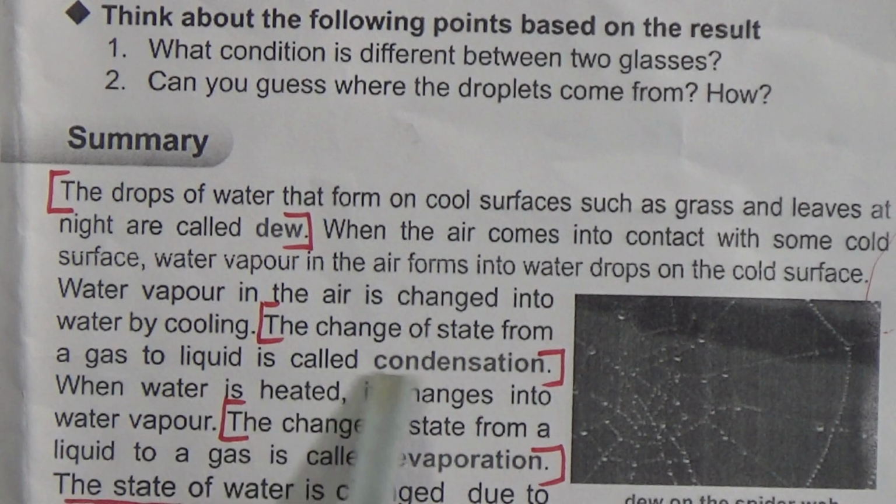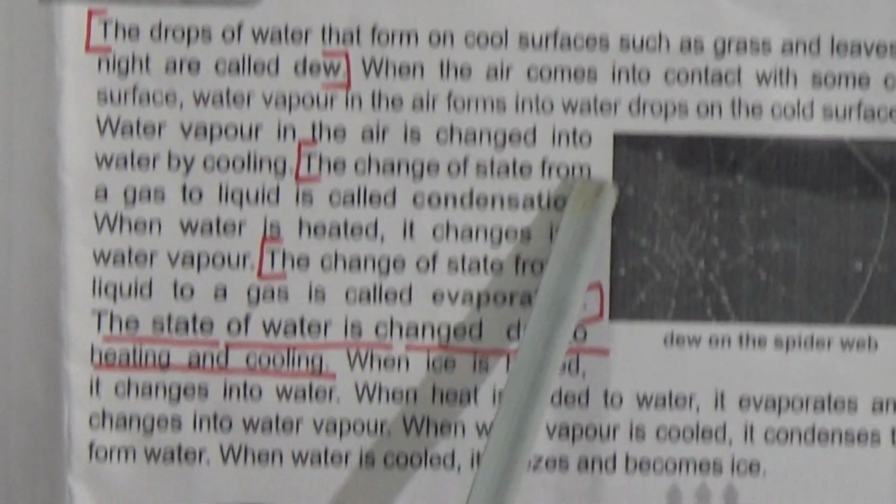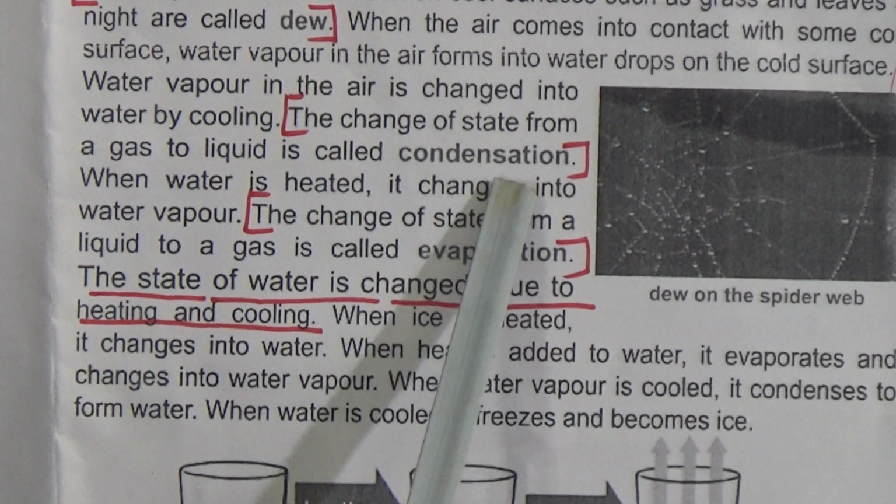Water vapor in the air is changed into water by cooling, and the change of state from a gas to liquid is called condensation. This is also a knowledge based question. Underline this line. What is condensation? The change of state from a gas to liquid is called condensation.